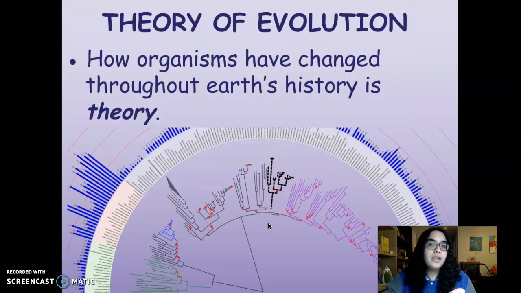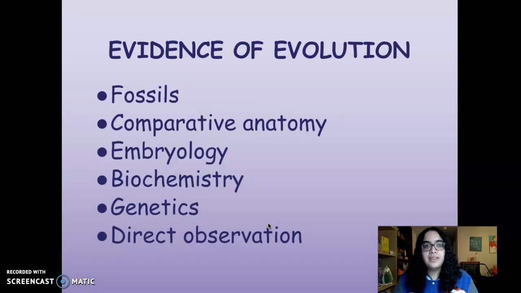Now, the theory of evolution is how organisms have changed throughout Earth's entire history. And throughout the rest of the presentation today, we're going to talk about the different evidences for the theory of evolution. There are 6 main pieces of evidence that we're going to be talking about, and those are fossils, comparative anatomy, embryology, biochemistry, genetics, and direct observation.